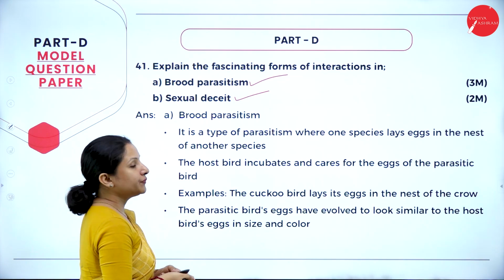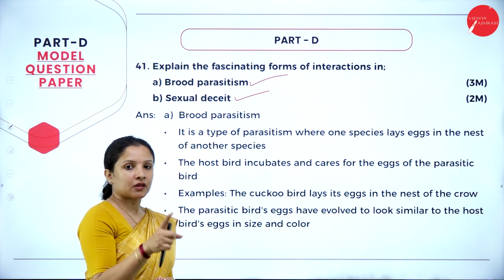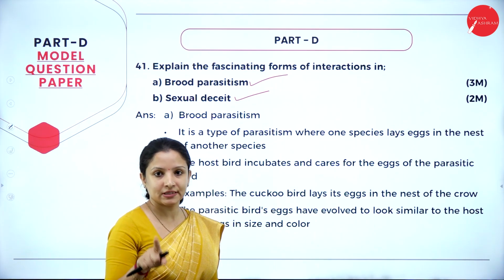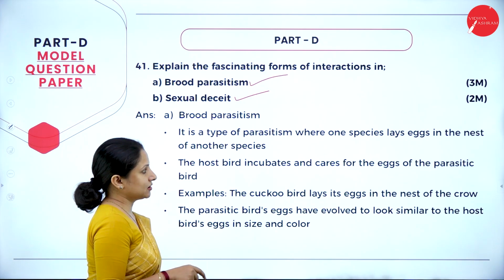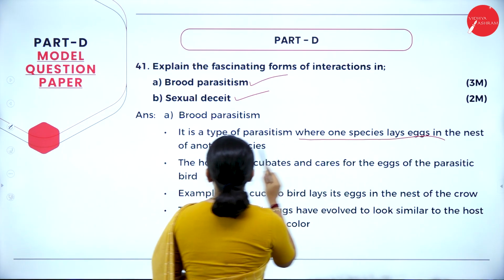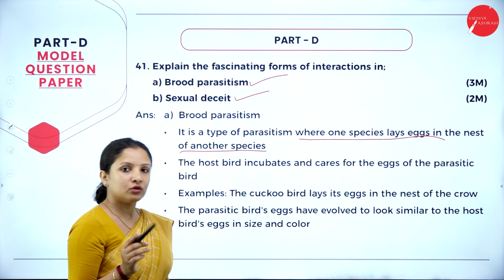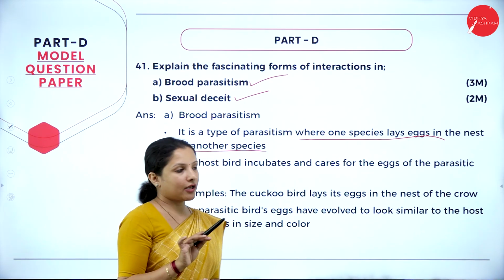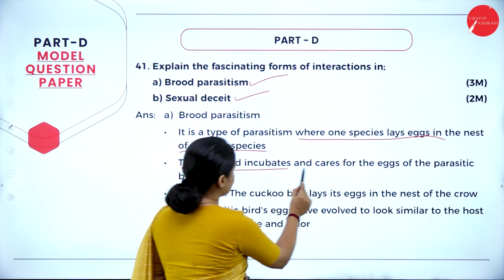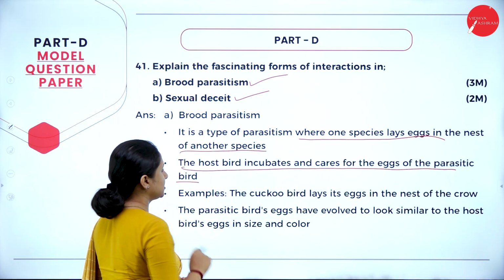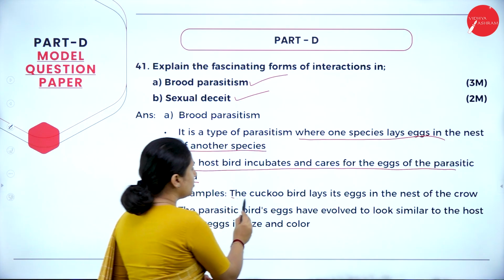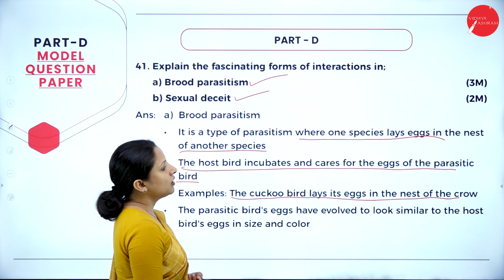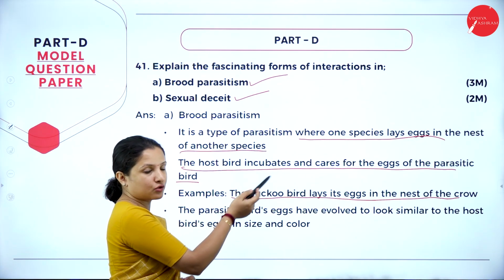Brood parasitism. It is the cuckoo bird going and laying its egg in the crow's nest. It is a type of parasitism where one species of bird lays eggs in the nest of another species, and the host bird, that is the crow, will think that they are its own eggs and take care of them. That is, the host incubates and cares for the eggs of the parasitic bird. Here the parasitic bird is the cuckoo. For example, the cuckoo bird lays its egg in the nest of the crow. So the parasite is the cuckoo bird and the bird subjected to brood parasitism is the crow, that is, the crow is the host.